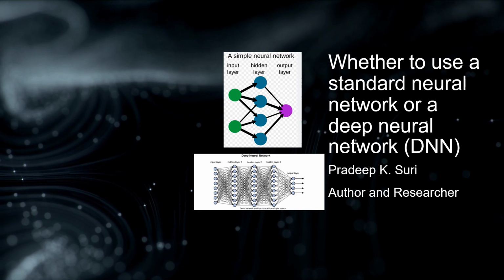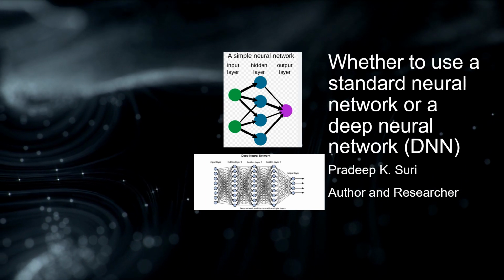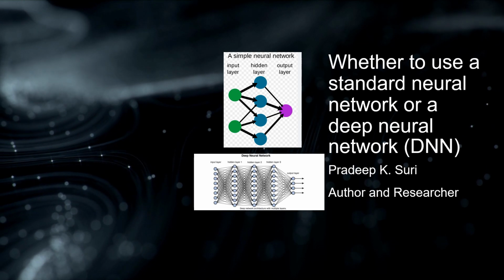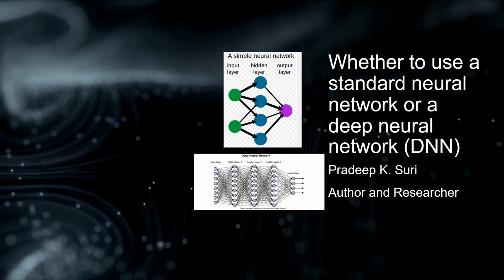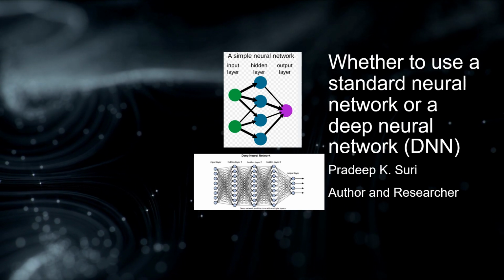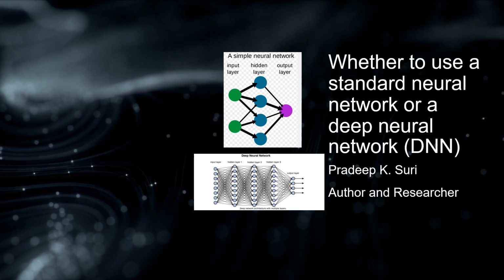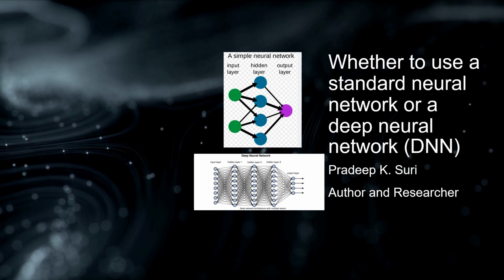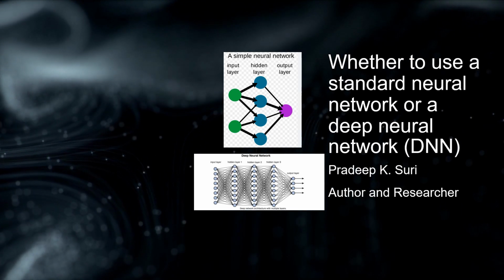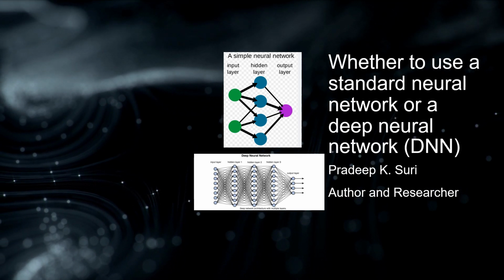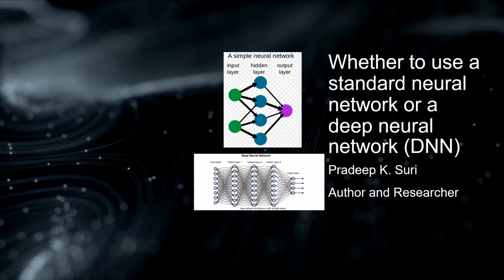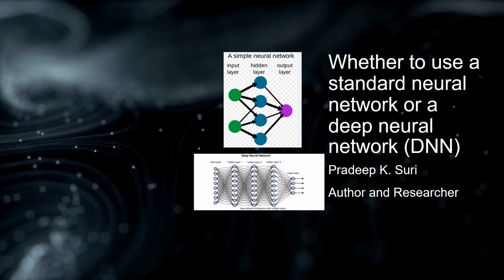3. Large data. Deep neural networks can leverage large datasets effectively. With more data, they can learn intricate patterns and generalize better, leading to improved performance. 4. State-of-the-art performance. In many domains, deep neural networks have achieved state-of-the-art results due to their ability to capture intricate patterns. If your goal is to achieve the best possible performance, a DNN might be the way to go.